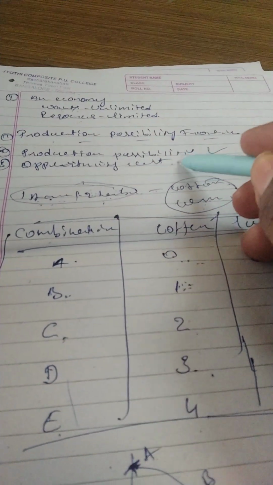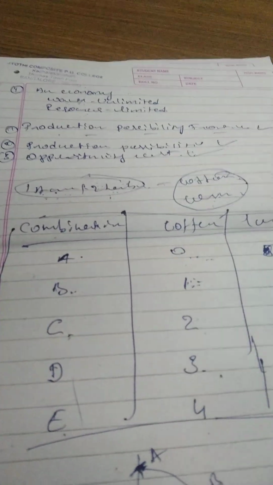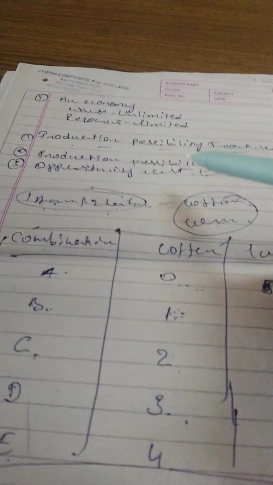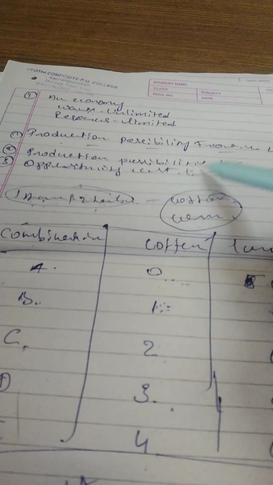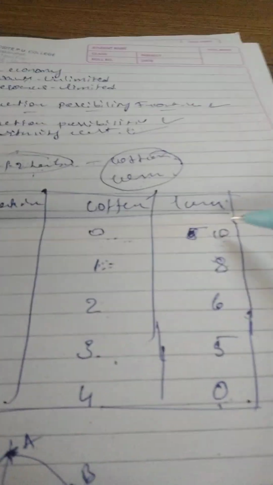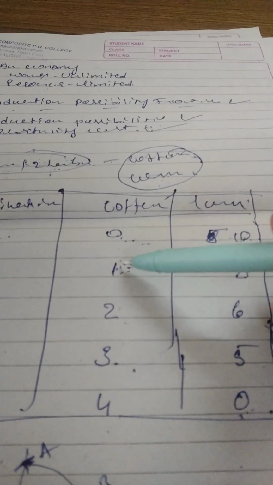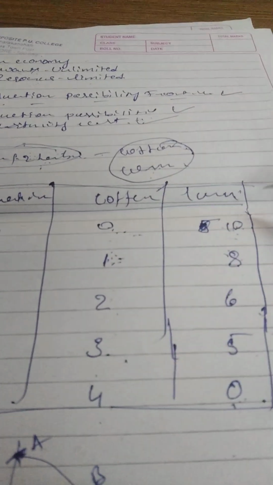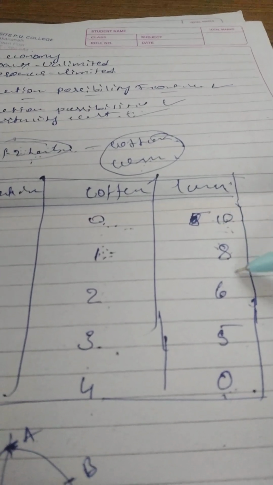Next, opportunity cost. This is the most important question for your exam. Be careful. It will repeat in other chapters also. Opportunity cost: when you keep increasing the production of cotton, you have to give up the production of corn.